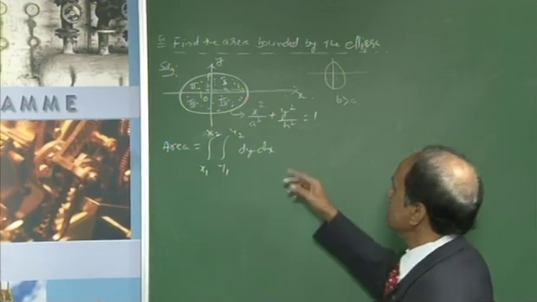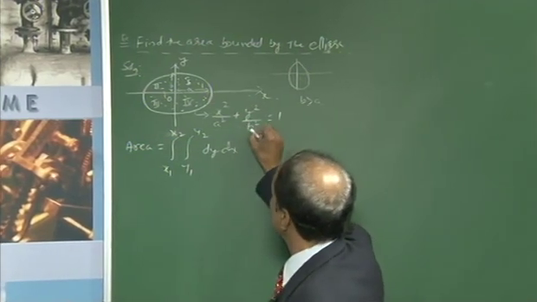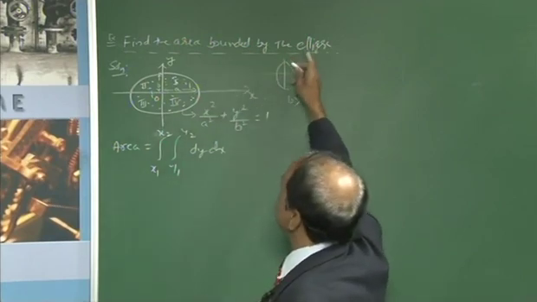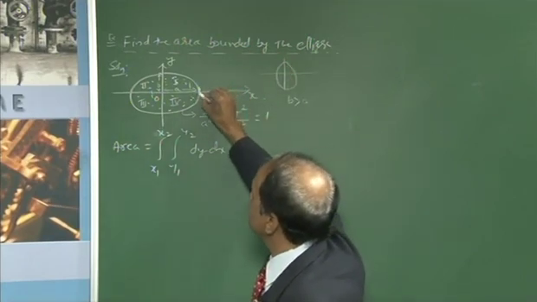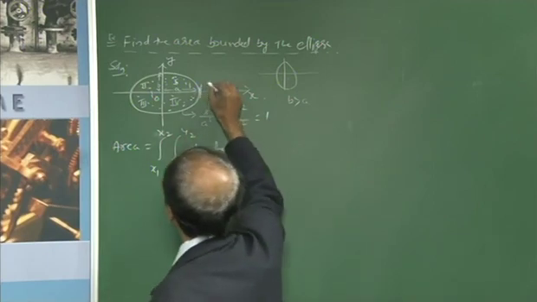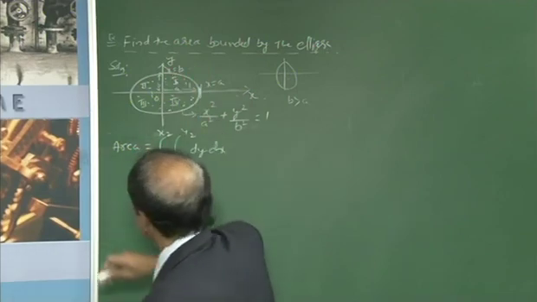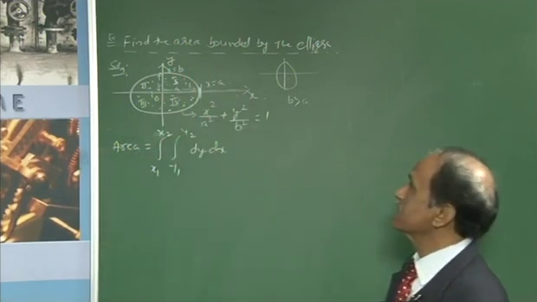Now, according to the given equation, the area bounded by the ellipse, bounded means this is the boundary, x equal to a and x equal to b.